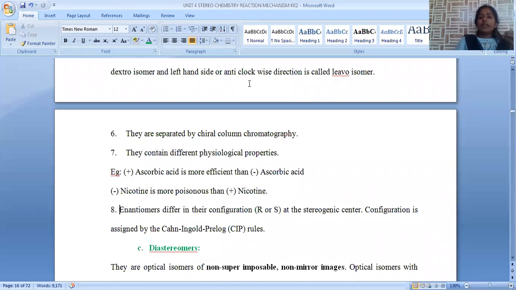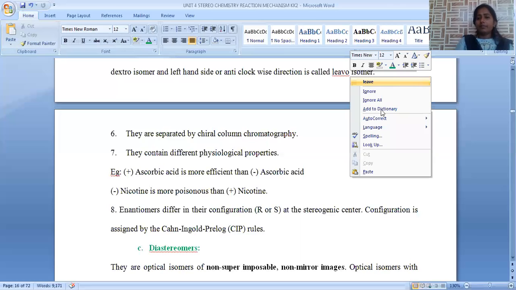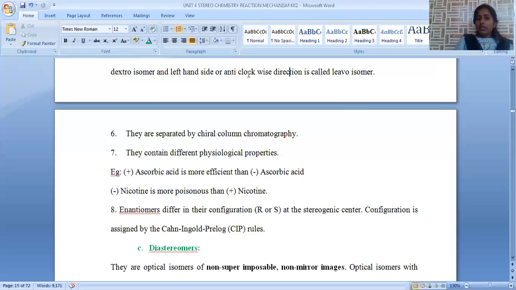But when that enantiomer is treated with a chiral reagent or optically active molecules, their properties are somewhat varied because the rate of reaction towards the chiral reagent will be different for the two isomers. That's the reason properties vary in the case of a chiral reagent. And in order to separate these enantiomers, the chiral column chromatography method is applicable, and the physiological properties of enantiomers are varied.